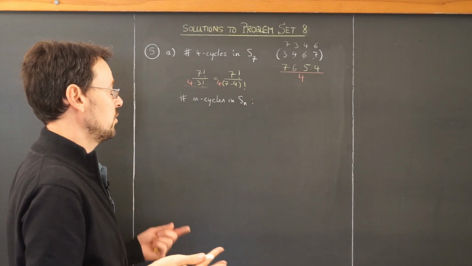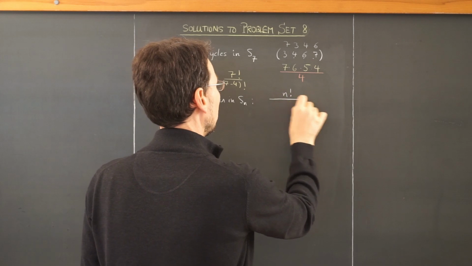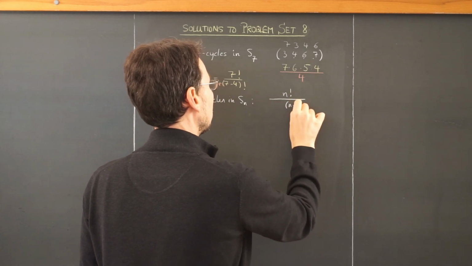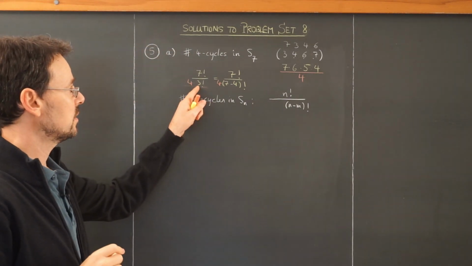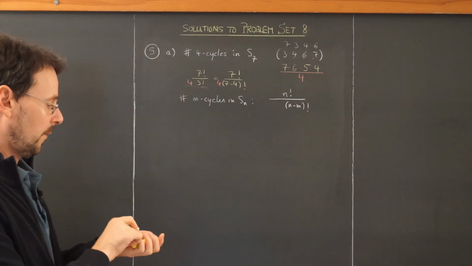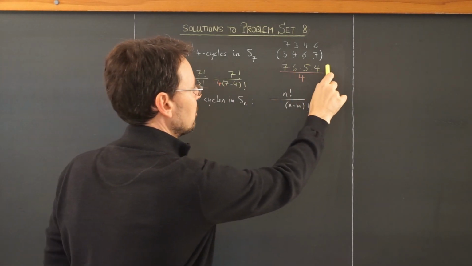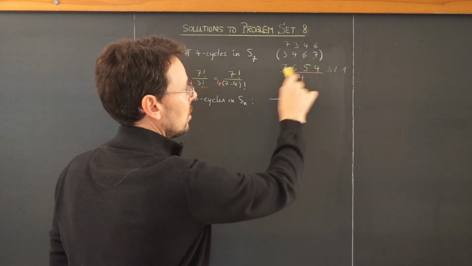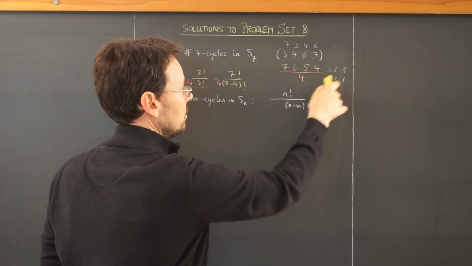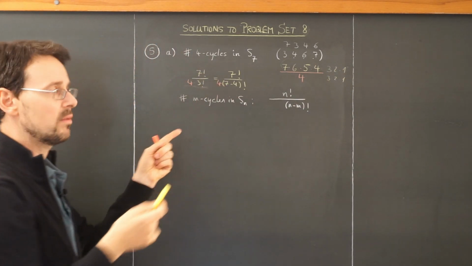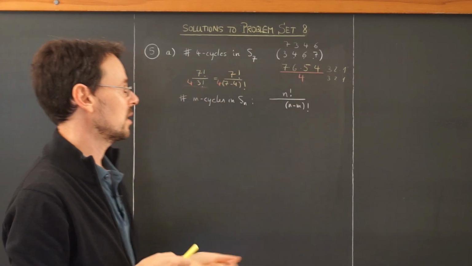So then this is easy to generalize because I take n factorial divided by n minus m factorial. This is the 3 here. Oh, and this is just short for this here, because 7 factorial would be down till 1, so I have to divide by this here if I want to use the factorial notation. So this is just a short way to write this product here.